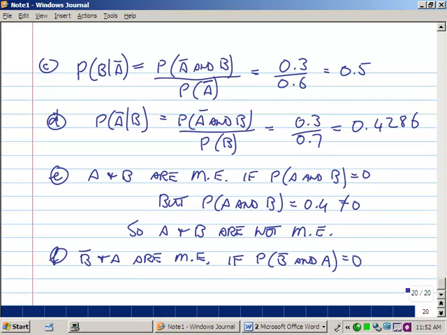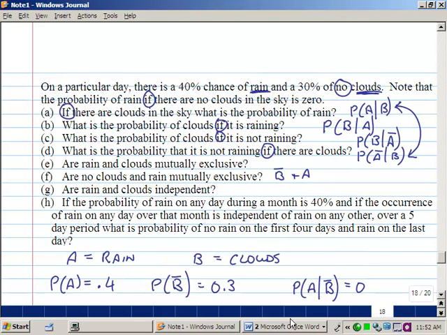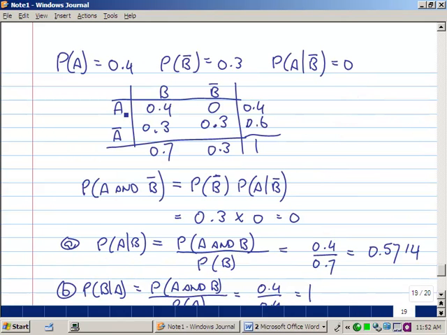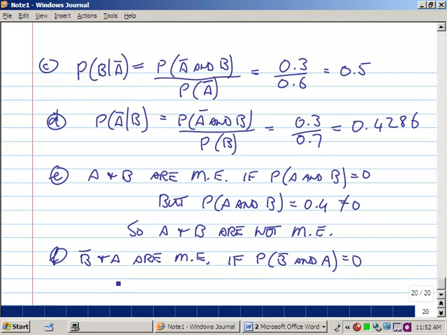So let's go back to our table. B bar and A, that element there is in fact 0. So they are mutually exclusive.